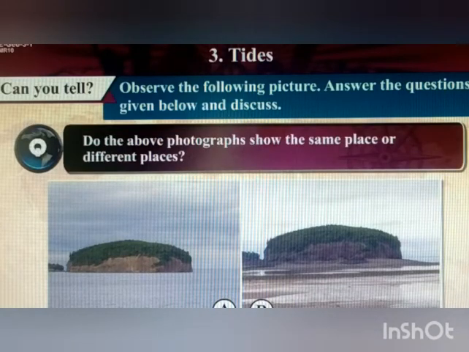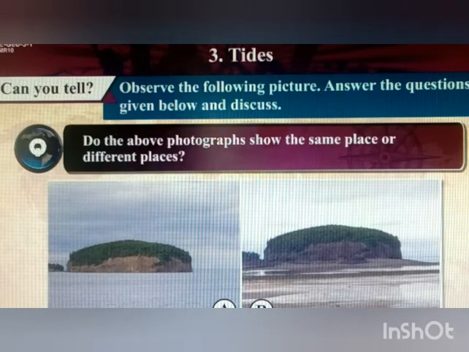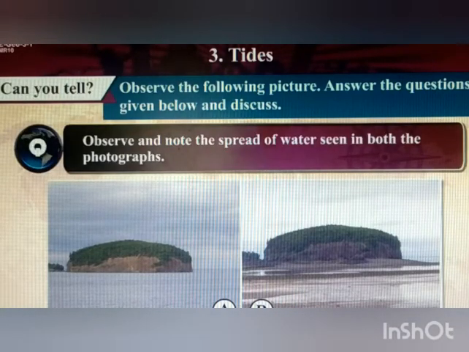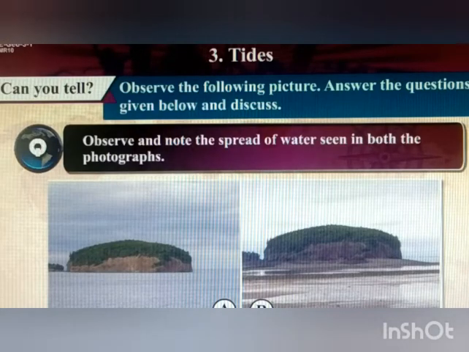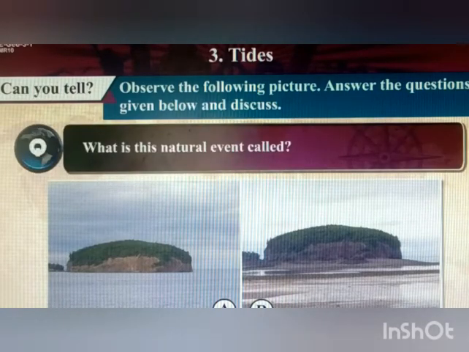If you observe carefully, children, you will notice that both these photographs show the same place. Second question. Observe and note the spread of water seen in both the photographs. Answer. The level of water is higher in the first picture and lower in the second. What is this natural event called? This natural event is called tide.